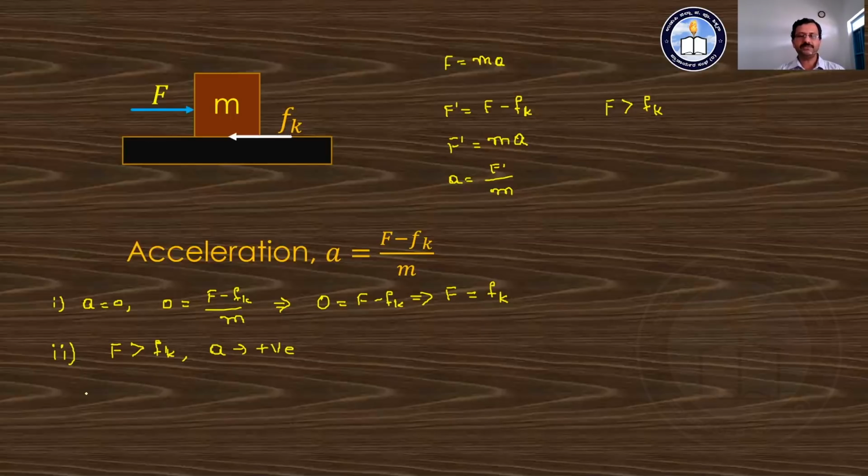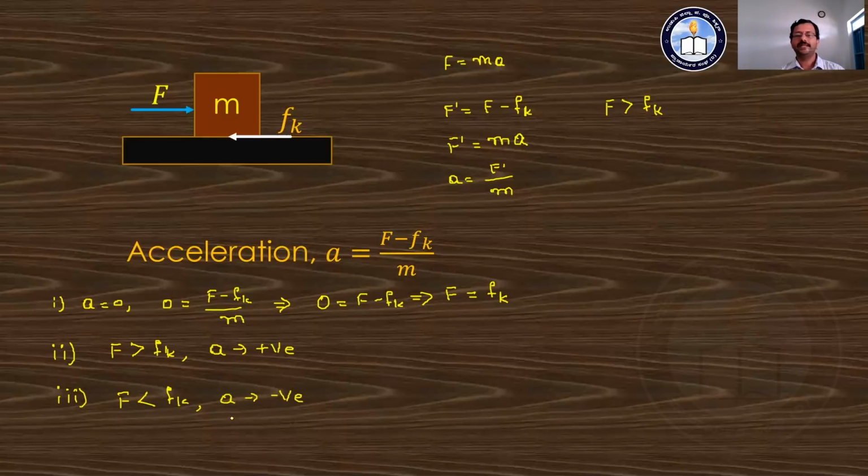Now if the value of this external force is lesser than Fk, the kinetic friction, what happens? If F is lesser than Fk, you get a negative sign, and hence the acceleration A is a negative value.